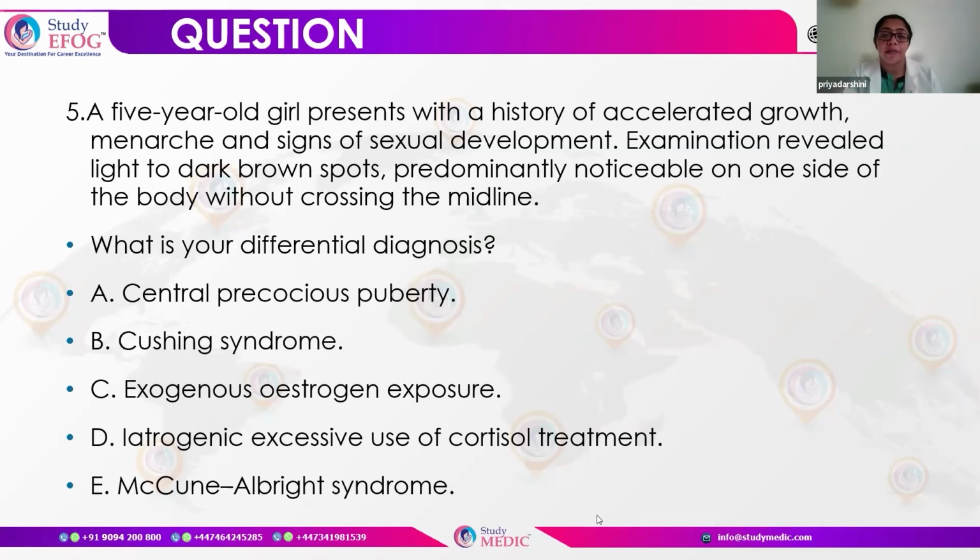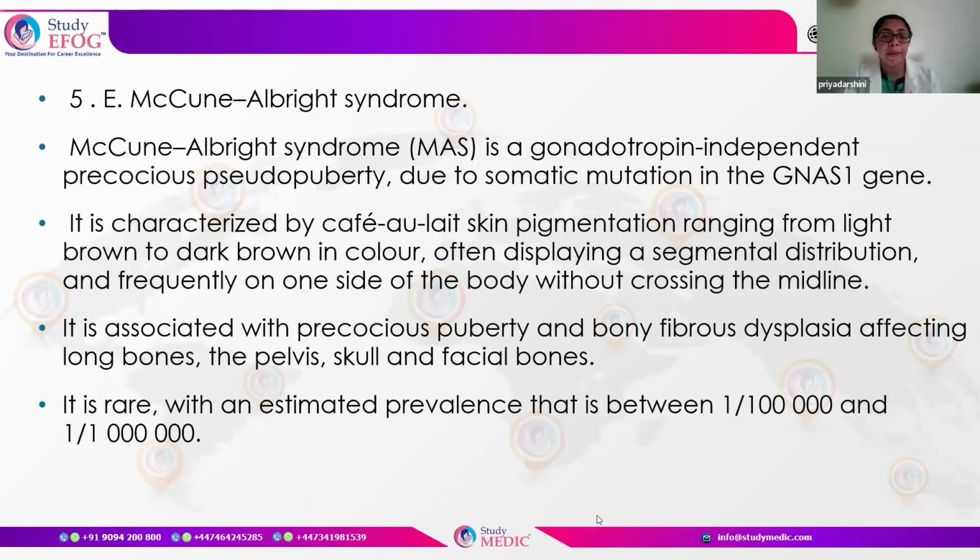Now, what is McCune-Albright syndrome? It is a gonadotropin-independent precocious pseudopuberty, which is caused because of a mutation in the GNAS1 gene. The characteristic of this is the presence of café-au-lait pigmentation, which can be light brown to dark brown in color. Usually, there is a segmental distribution and it doesn't cross the midline. The associated features can be polyostotic fibrous dysplasia, which mostly affects the long bones, the pelvis, the skull, and facial bones. It is a very rare syndrome, like 1 in 1 lakh to 1 in 10 lakhs.